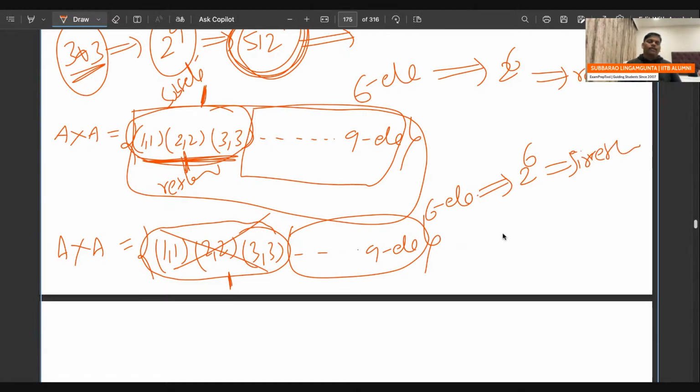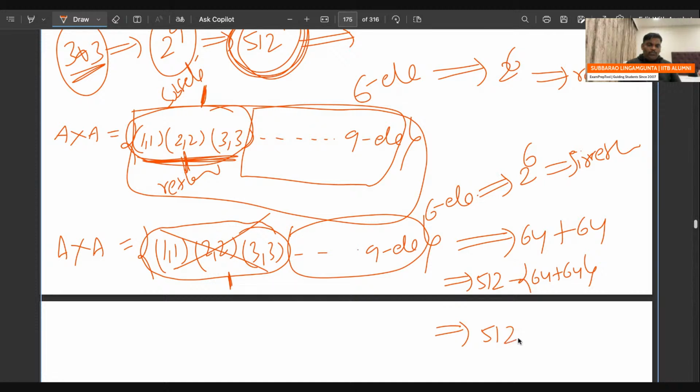So finally, out of 512, the reflexive ones are 2 power 6, which is 64. Out of 512, the irreflexive ones are also 64. So the relations that are neither reflexive nor irreflexive are 512 minus 128, which is 384. The answer for this problem is 384.